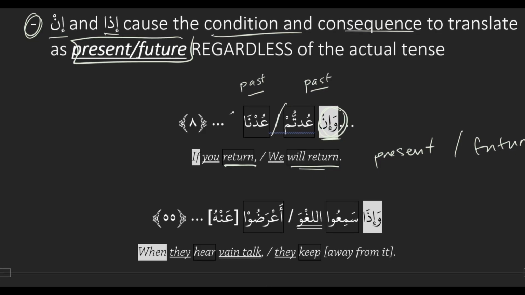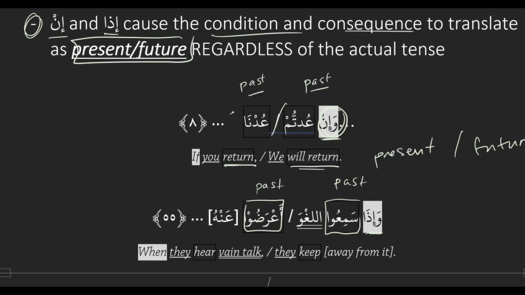Same thing applies with إذا. So this example here, وَإِذَا سَمِعُوا اللَّغْوَ أَعْرَضُوا عَنْهُ. So we have our conditional word إذا, and then سَمِعُوا, what kind of action is that? It's past tense because we have the u ending indicator. And then أعرضوا, what kind of action is that? It's past tense again, the same doer, the u ending indicator.